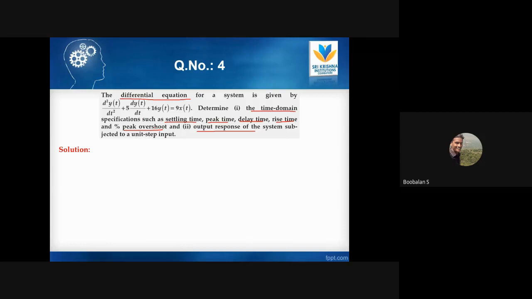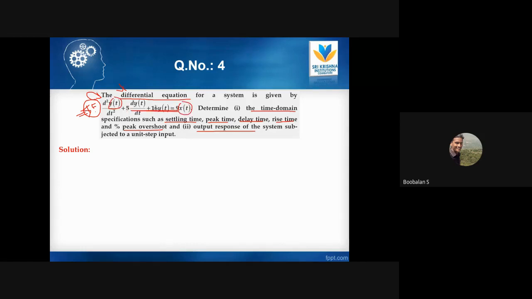It will be very easy. Now I'm just going to start. The given system is in the form of a differential equation, not a transfer function. We need to find the transfer function of our given differential equation. So what do we do? We need to apply the Laplace transform, then only can you find the transfer function. In the system, the input is x of t, and the output is now y of t.